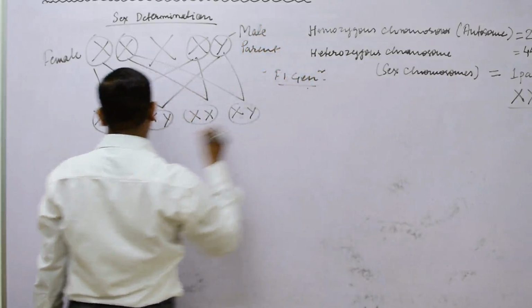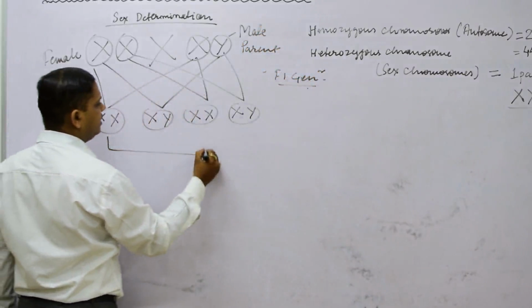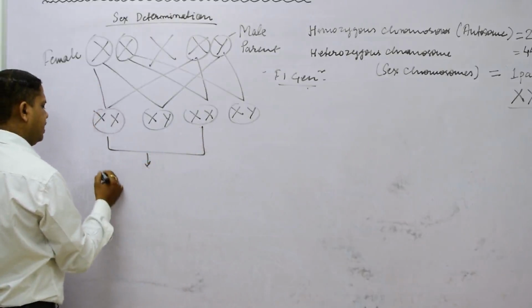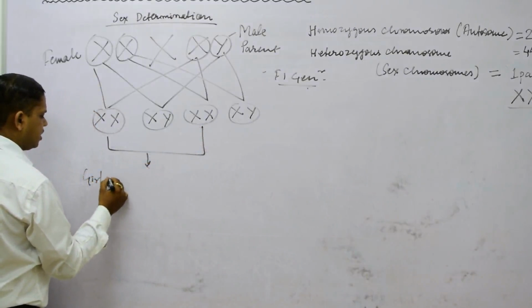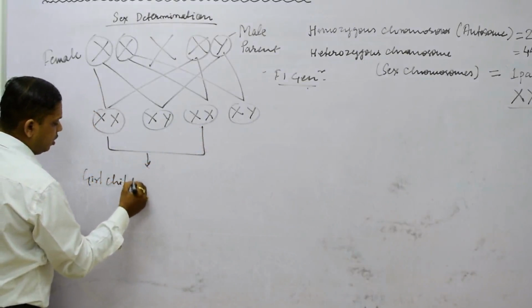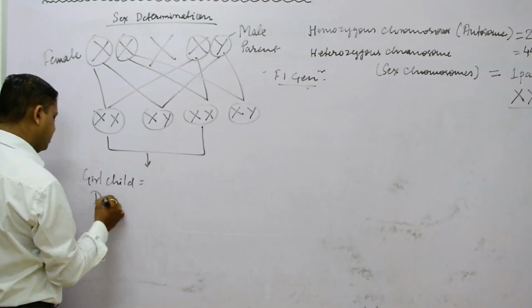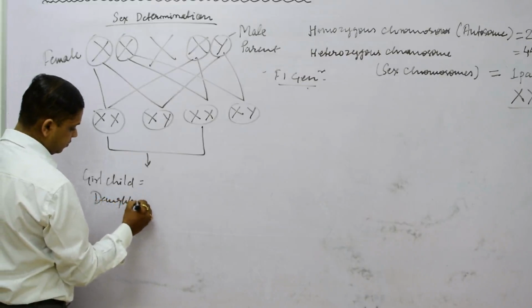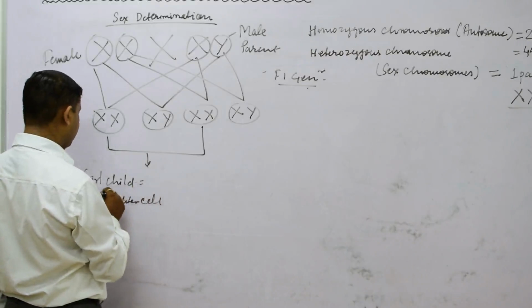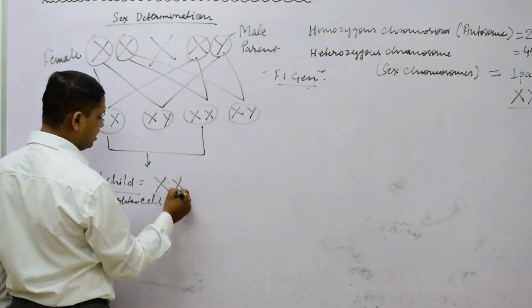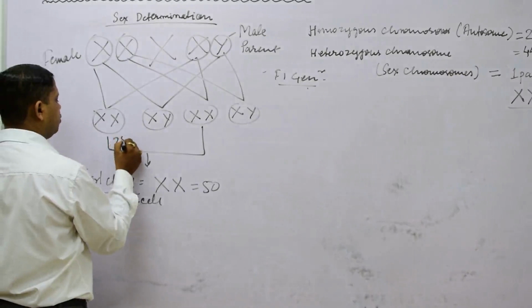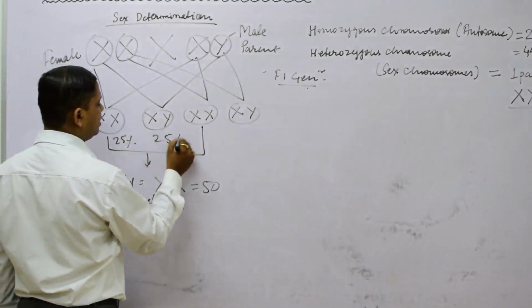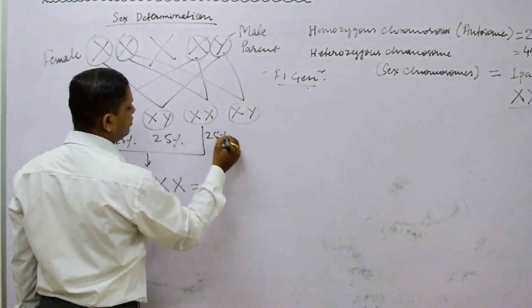As we can see, here we identify 2 females, meaning girl children, or daughter cells. So female formation, that is XX, and their percentage is 50% because each gamete shows 25% contribution, as we can see.